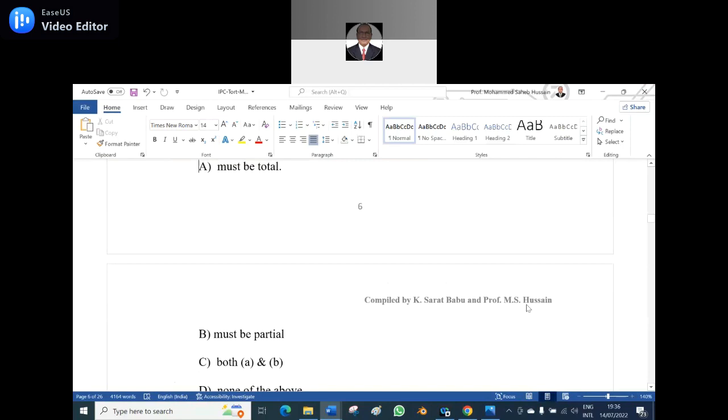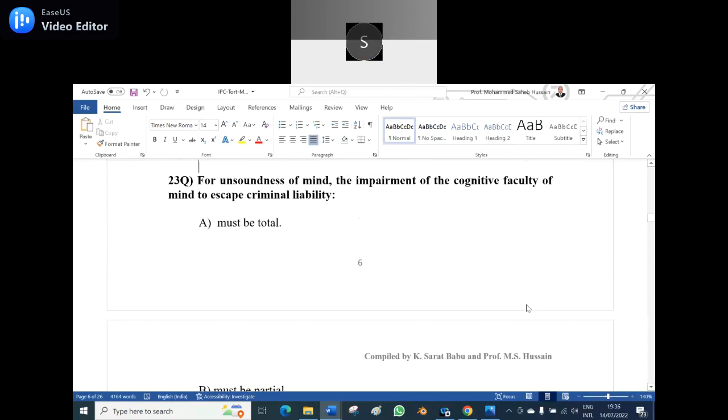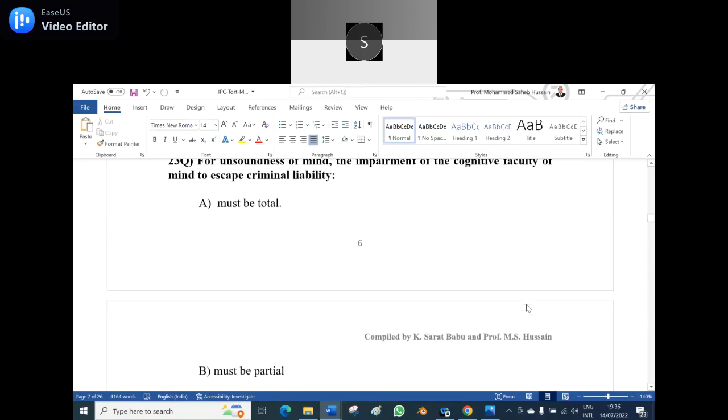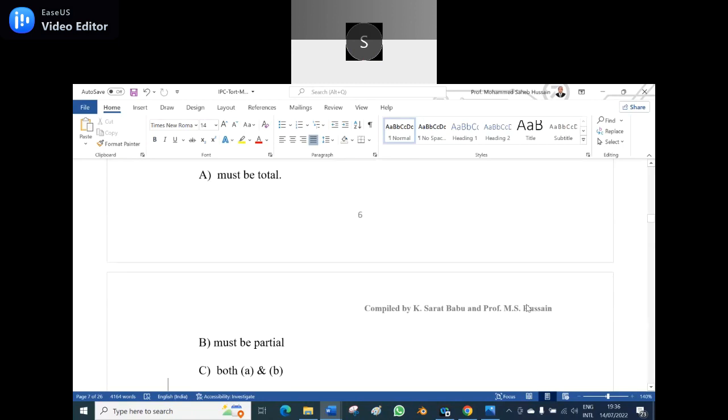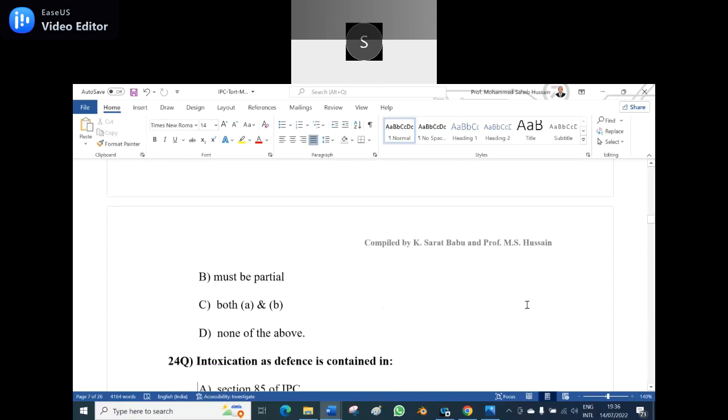Sir, the impairment, the unsoundness of mind, that is the impairment of the cognitive faculty of mind, the cognitive understanding capacity of the mind, to escape criminal liability. It must be total, or it must be partial, or both A and B, or none of the above. It must be total, sir. Yes, it must be total. The answer is A, total. That is the answer for that one.